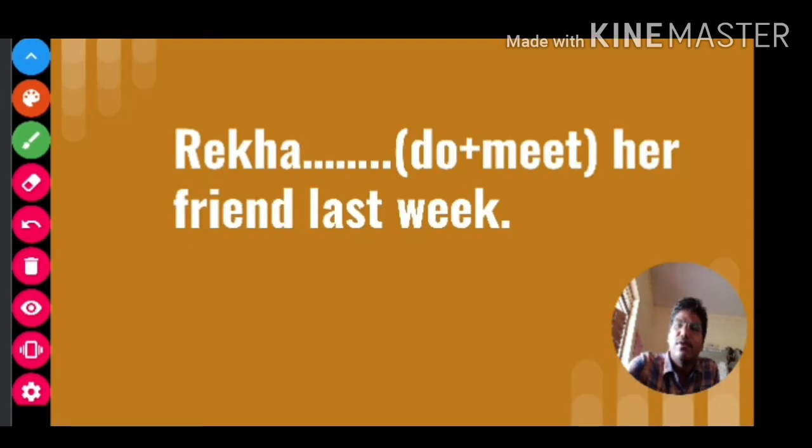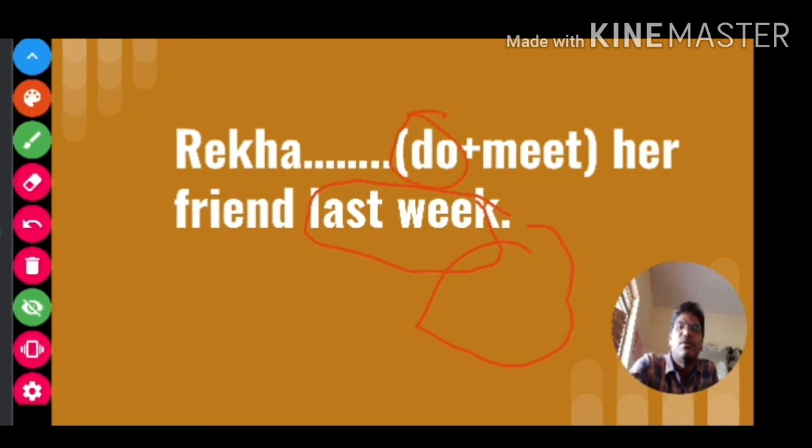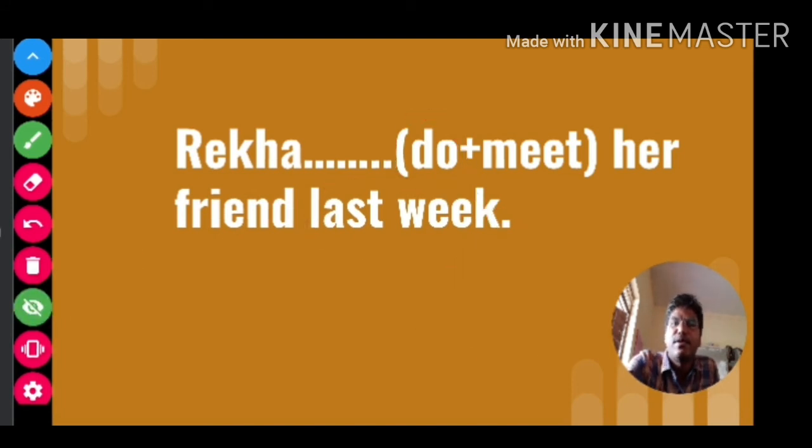Now look at this slide. The time indicator says it is in past tense, so you should use did as the do form helping verb. Look, Rekha did. Then how about the main verb, meet?